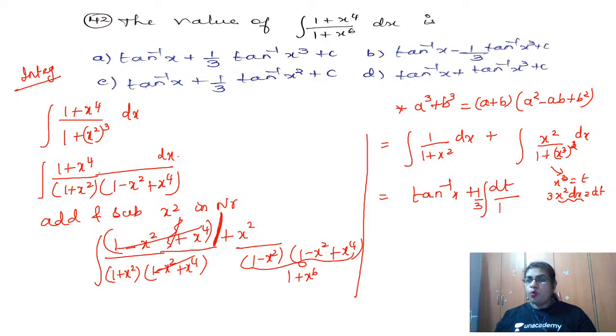So we are getting 1 plus t square, and 1 by 1 plus t square integrates to tan inverse t. So tan inverse x plus 1 by 3 into tan inverse t. Who is t now? t is nothing but x cube. And plus c. So which option is satisfied? Yes, so A option is satisfied. I hope you have understood what we have learned today. Yes, okay. So stay tuned until I meet you next.